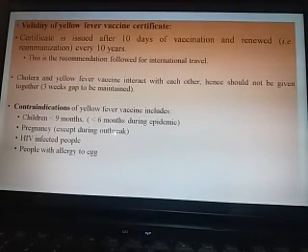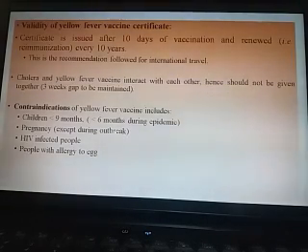Pregnancy, except during an outbreak. Normally pregnant females can be vaccinated, but if the females reside in an area where an outbreak has occurred, they should not be vaccinated.